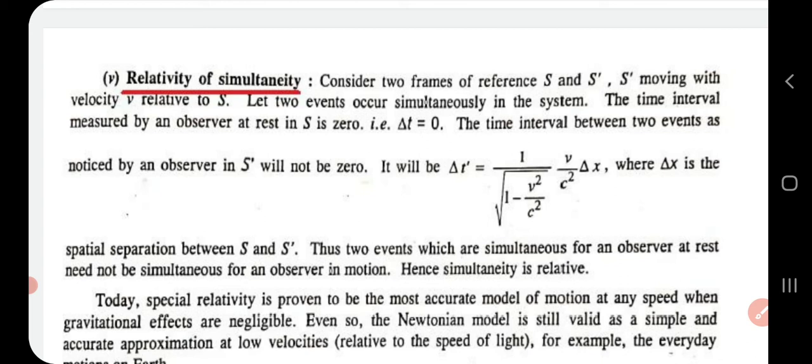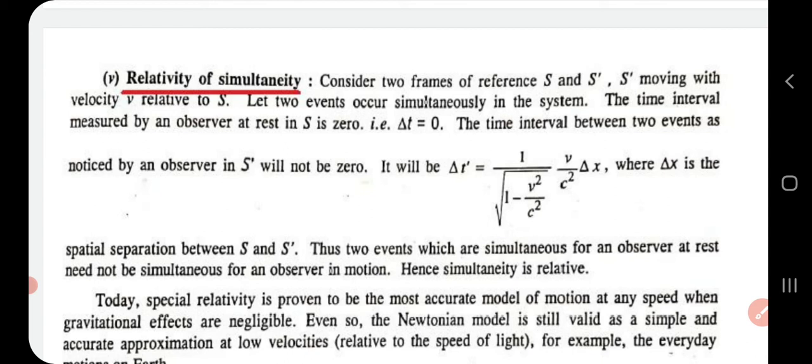Instead, delta t dash will be equal to 1 by root of 1 minus v square by c square into v by c square delta x, where delta x is the spatial separation between the events in S and S dash. So we are considering two frames and events occurring simultaneously. The time interval measured by an observer in S is 0, whereas the time interval measured by the observer in S dash is delta t dash, equal to 1 by root of 1 minus v square by c square into v by c square delta x.